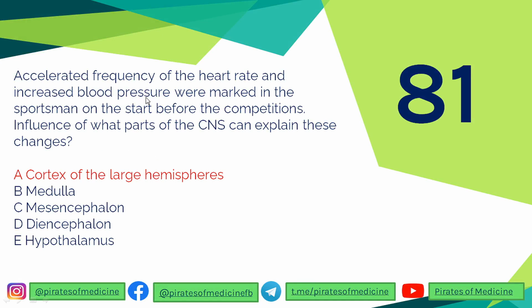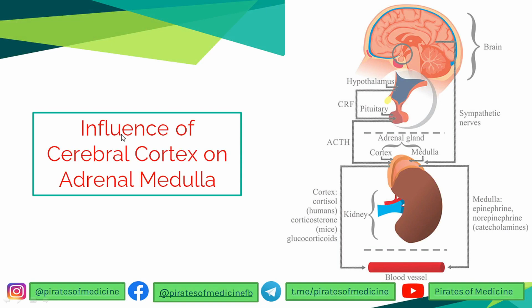81 question: accelerated heart rate and increased blood pressure were marked in a sportsman at the start stage before the competition. Influence of what parts of the CNS can explain these changes? What happens is that the cerebral cortex can influence the adrenal medulla, leading to increased secretion of epinephrine and norepinephrine, the catecholamines.